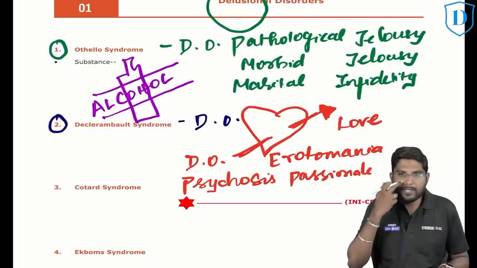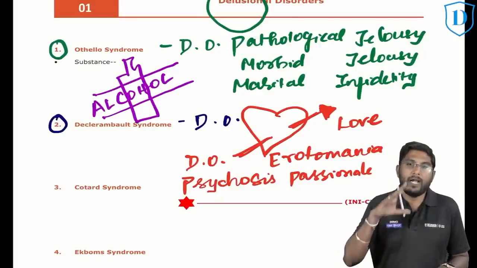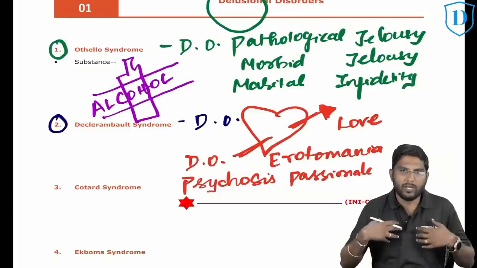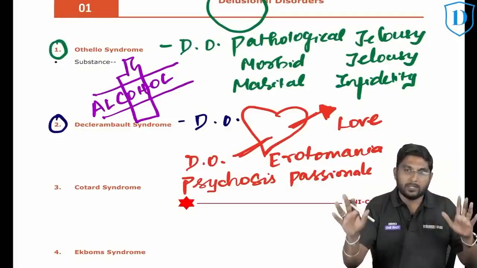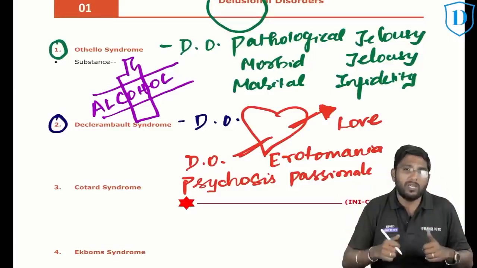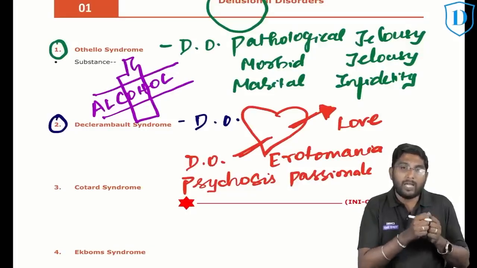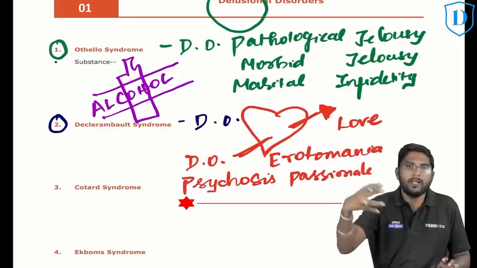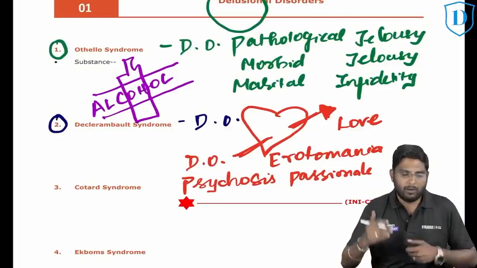This is where a person claims that a celebrity, a superstar, loves them. If I say that Aishwarya Rai, see, I'm a diehard fan of Aishwarya Rai. From my 10th standard in school, I'm loving Aishwarya Rai. Me loving Aishwarya Rai is a crush or a love or whatever it is. But if I'm saying that Aishwarya Rai is loving me, she's sending me love messages daily, she's torturing me for accepting the love proposal. When I feel that a celebrity or a superstar, a person who is very famous, is in love with me, that is called delusion of love, or erotomania, or psychosis passionale.